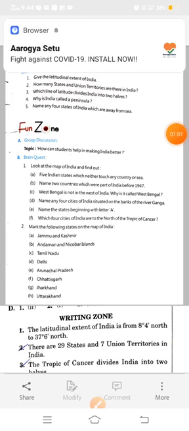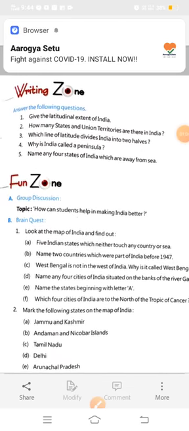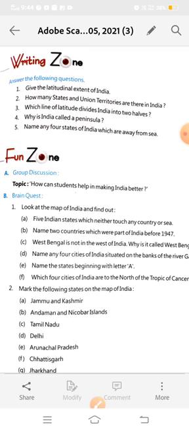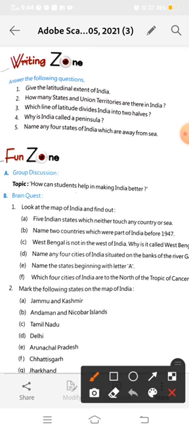So which is our first question? See here, first is give the latitudinal extent of India. So what is the latitudinal extent of India? Revise it. Latitudinal extent means the location of India on the imaginary line which runs from east to west.